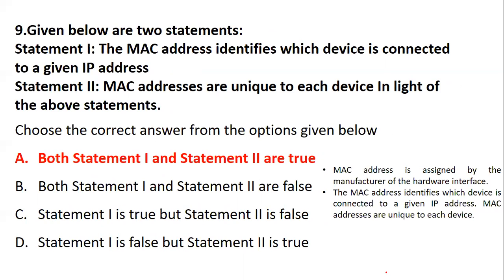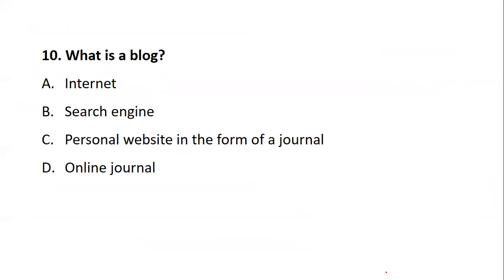And it also talks about the unique addresses given to each device. They are assigned by the manufacturer, and each device is given a unique address, which helps from a security point of view. It definitely becomes easier. Fine. So yes, both the statements are right.